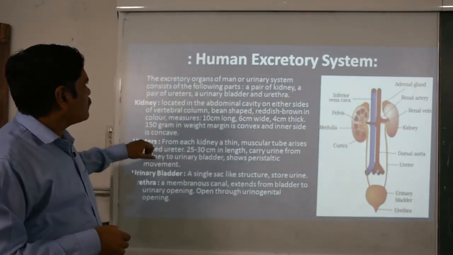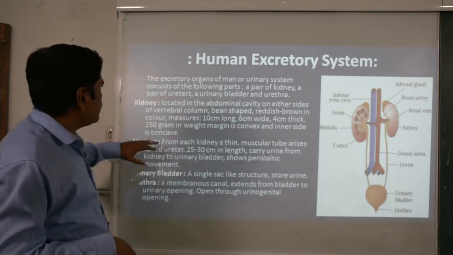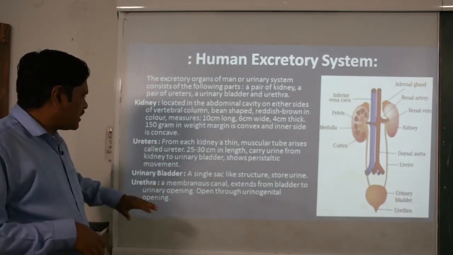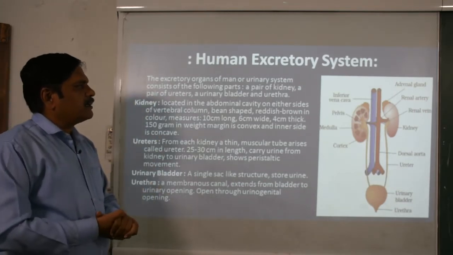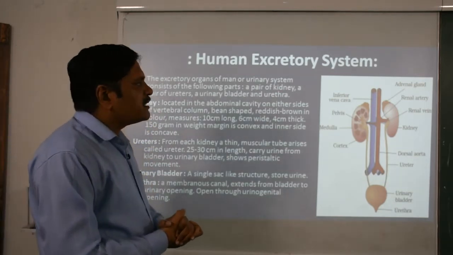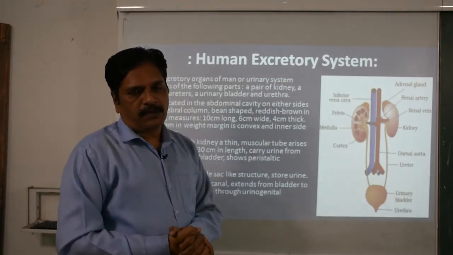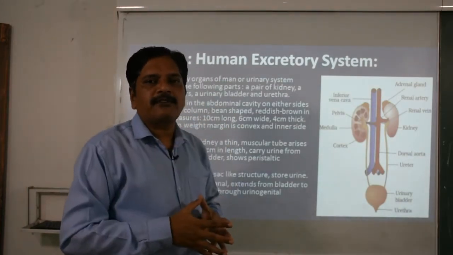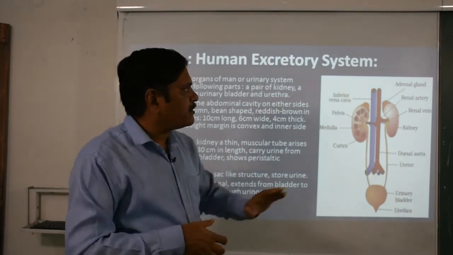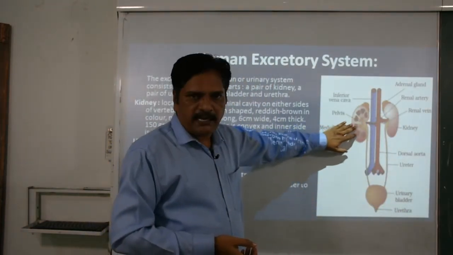Now, if we observe this system, it consists of the kidney, ureters, urinary bladder and urethra. Clear? So we are starting from the kidney. These kidneys are located in the abdominal cavity, at the dorsal surface of the abdominal cavity, on either side of the vertebral column, the left kidney and the right kidney.